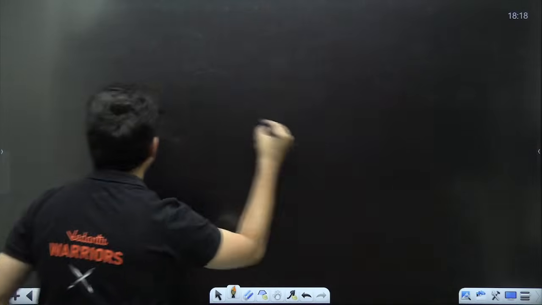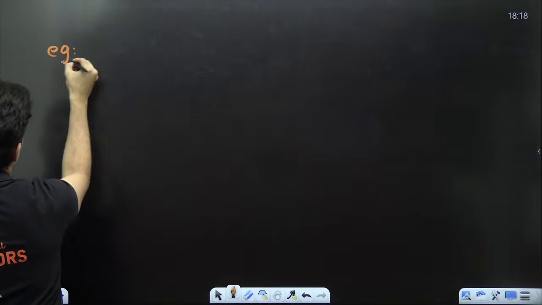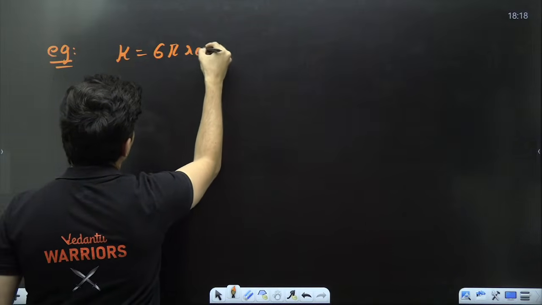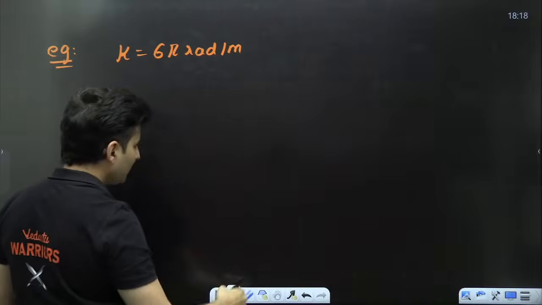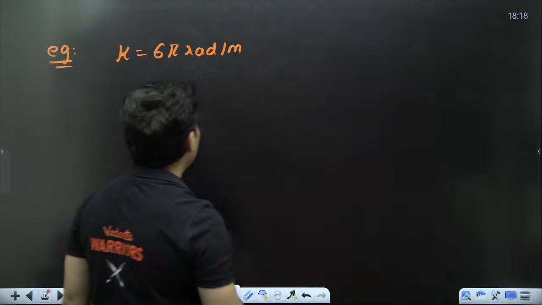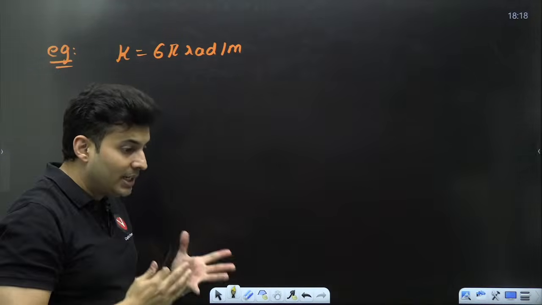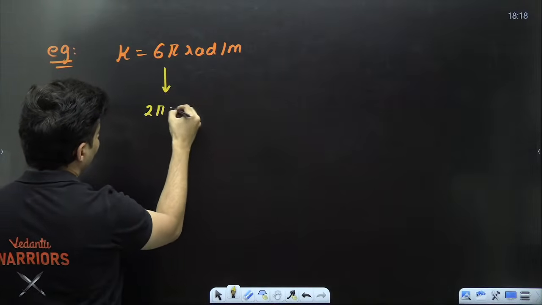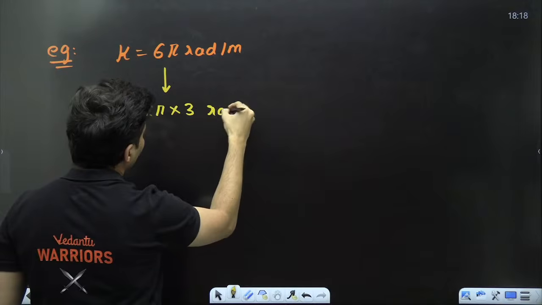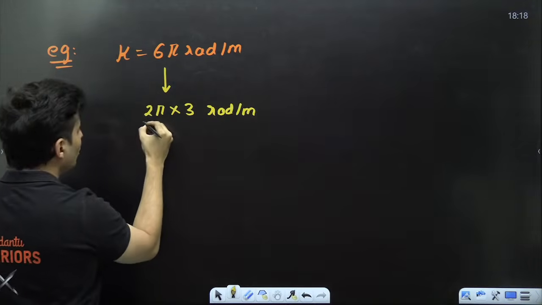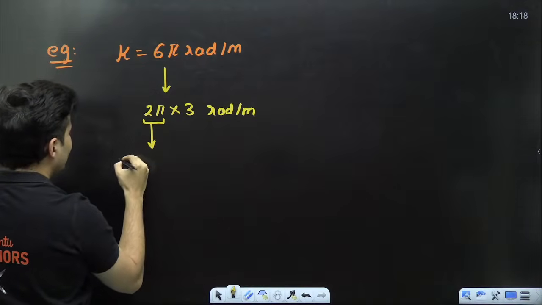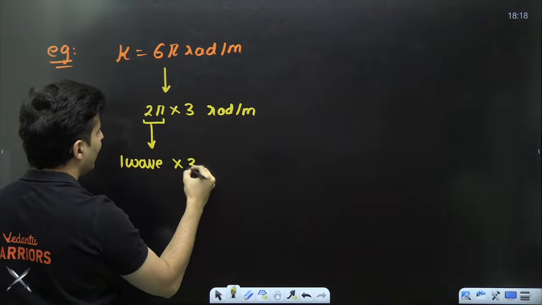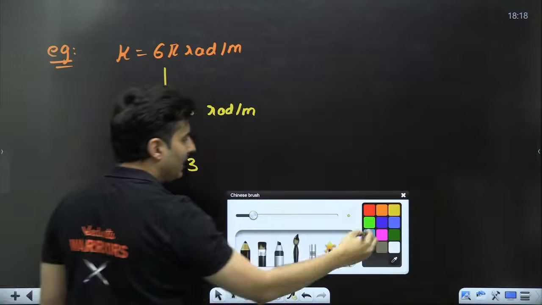Similarly, my dear warriors, if I tell you the value of K is 6 pi radians per meter, meaning what? Think about it. In 1 meter, there are 6 pi radians. 6 pi radians is 2 pi into 3 radians per meter. 2 pi radians is basically one wave. So like that, there are 3 waves in 1 meter.